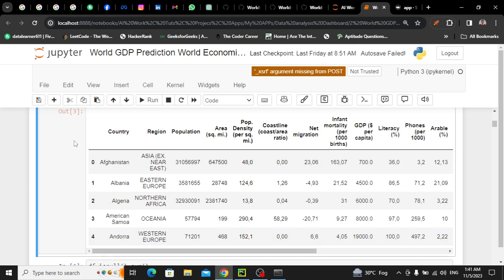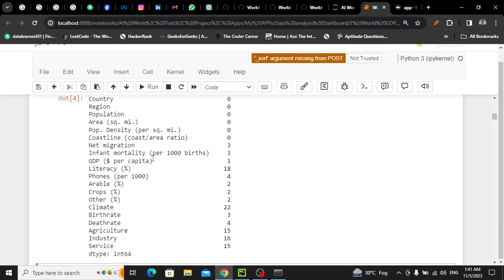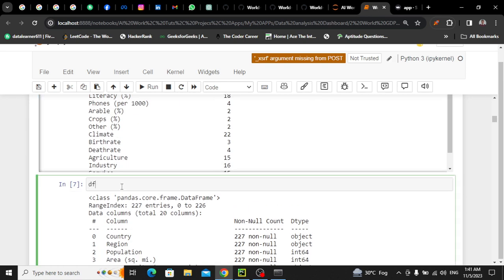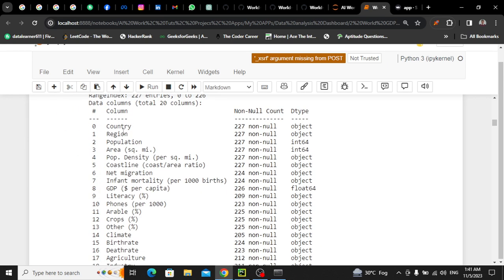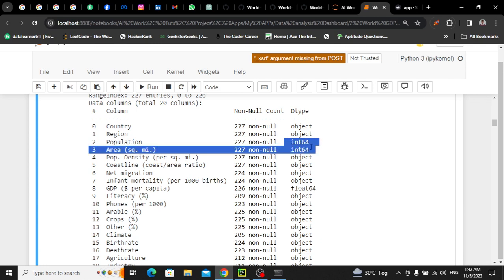But here is a problem. The problem is, if I show you the null value, what you have to do, df.isnull().sum() function and run it. Here in some columns we have missing value. We will see this later, but before that let me show you the data types of all the values. So df.info() function को कॉल करो और ये आपको दिखाएगा. Now country and region are okay because they have string type and we need string type for this. Population and area are already in integer type and we need integer or float, but they are in integer, so we don't need it.